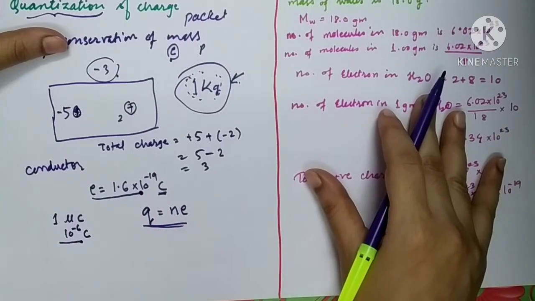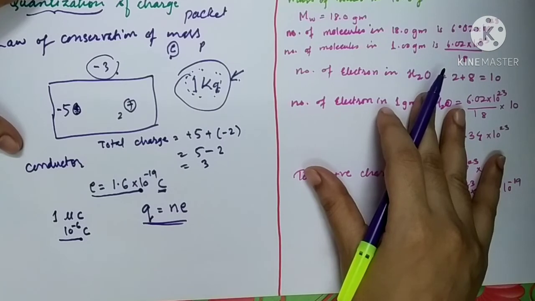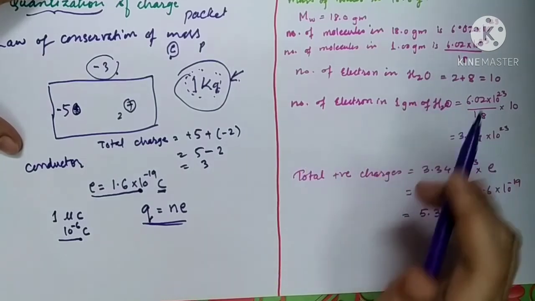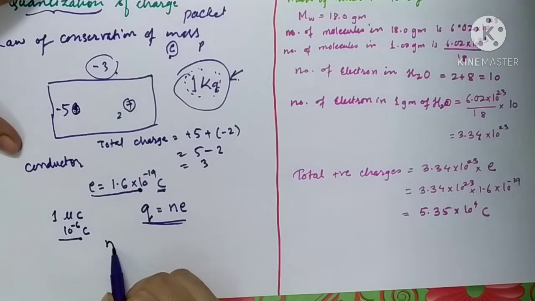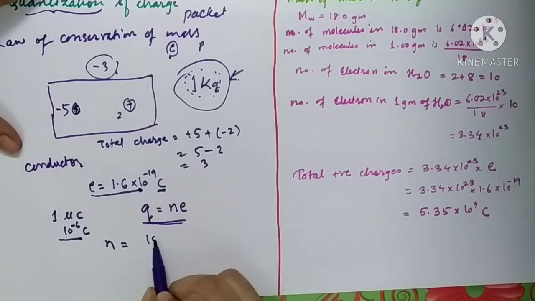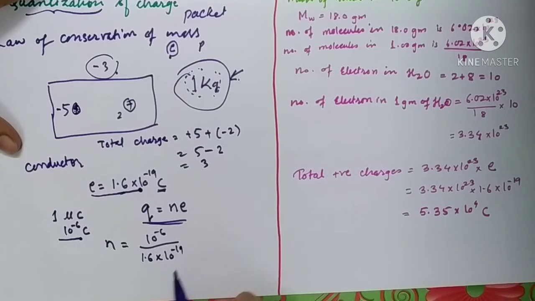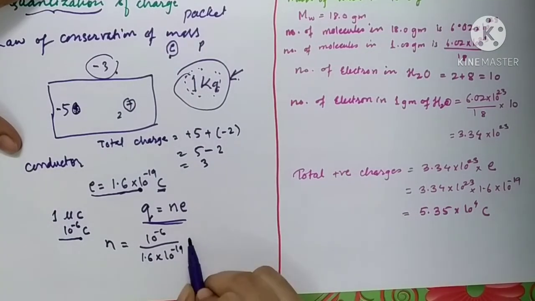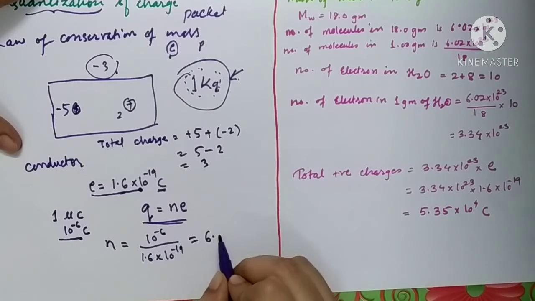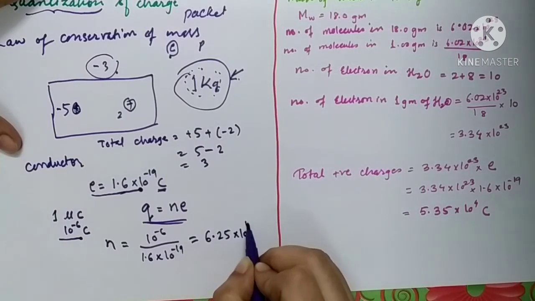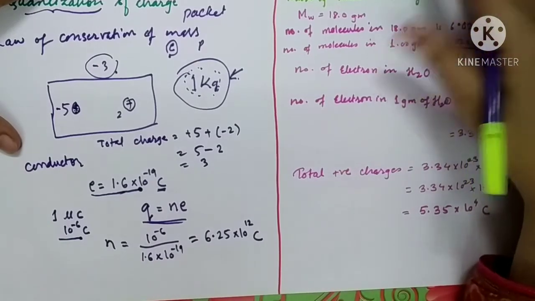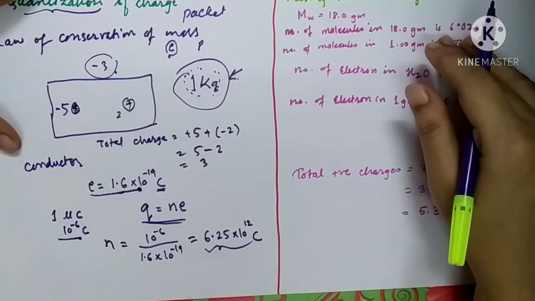So to find out the number of charges N transferred from glass to silk, obviously N will be 10 raised to minus 6 divided by the value of one charge, which is 1.6 into 10 raised to minus 19. This ratio comes out to be 6.25 into 10 raised to 12. Such a high number of charges is transferred.